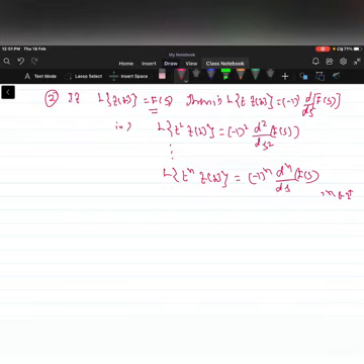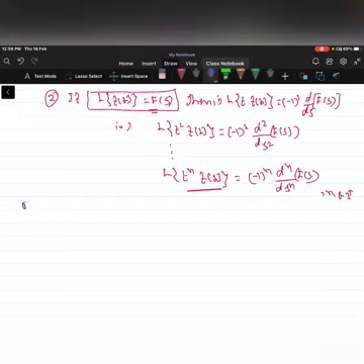Now you have to prove that Laplace of tⁿ f(t) is equal to (-1)ⁿ dⁿ/dsⁿ of the function F(s), where F(s) is the Laplace transformation of the function f(t). So we'll move to the proof of the result. Let us call this equation 1. Result 1 can be proved by using mathematical induction when n is a positive integer. Let us take n equal to 1.